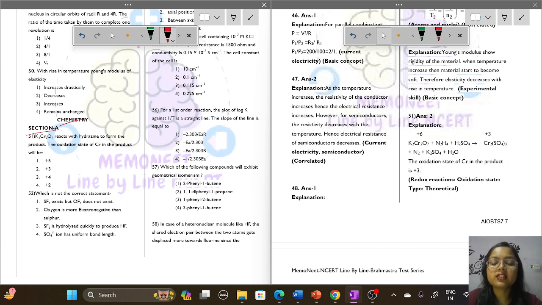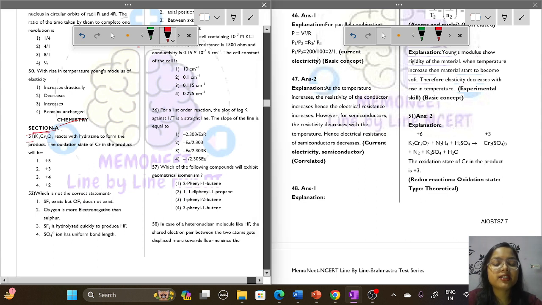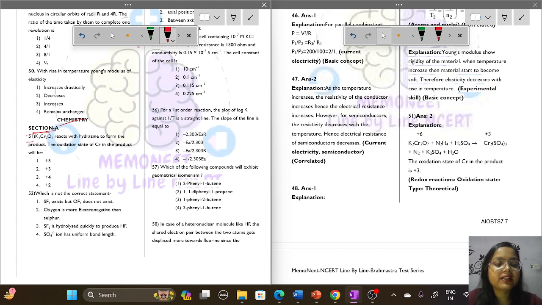So let's start with the solutions of full test 7. Section A, in question number 51, it is said that K2Cr2O7 reacts with hydrazine to form the product. The oxidation state of chromium in the product will be.